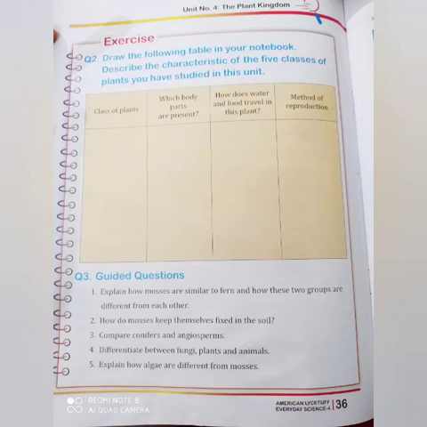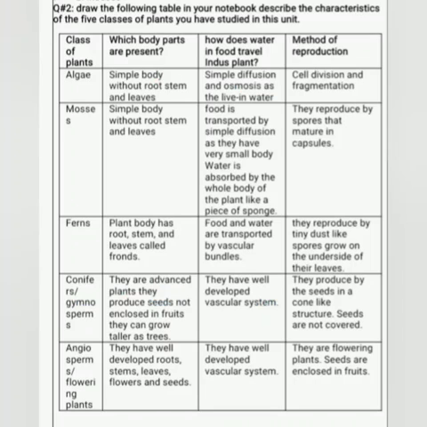There are 5 classes that we have studied today. The answer is written here. You have to pause this video so that you can write the answer clearly. And listen, students, you are all very good girls and boys, so you have to write this very neatly.